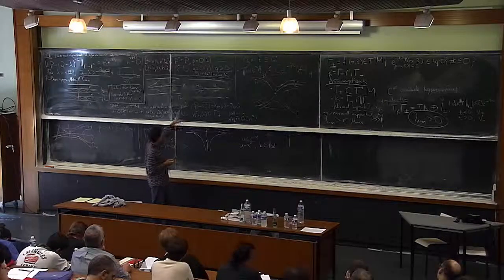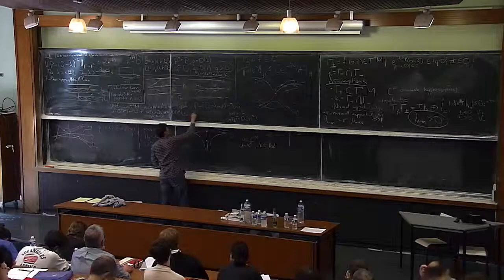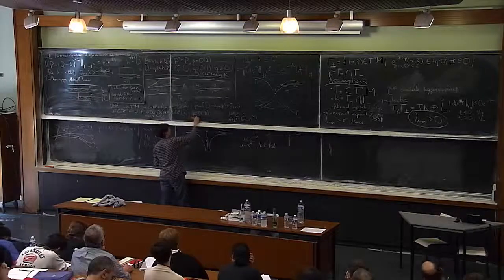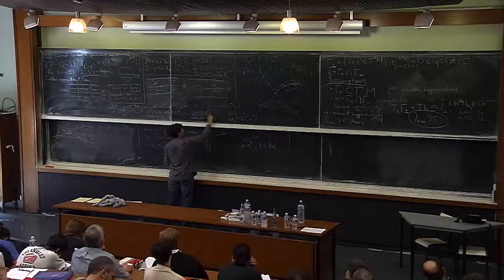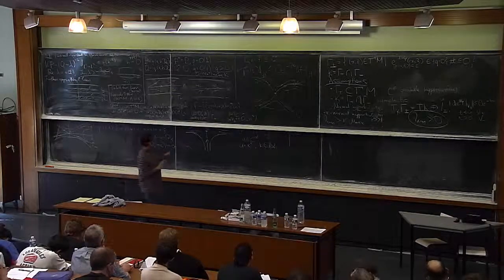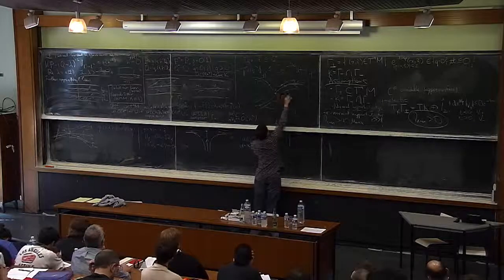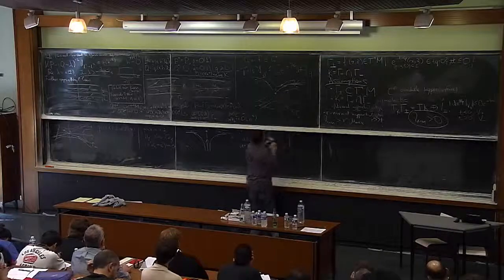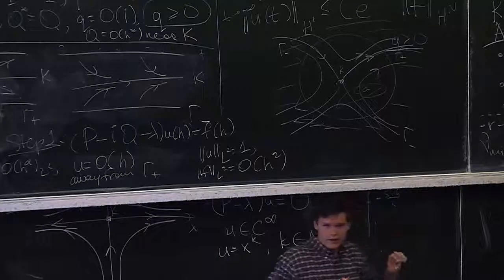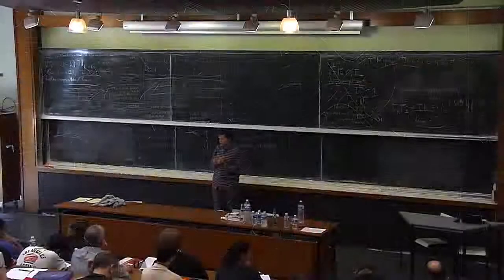Now, the first step in the proof would be to show that u is O large of h away from gamma plus. The complement of gamma plus is an open set in the phase space. So what this means is that if I wanted to measure my u somewhere, let's say somewhere here, so I want to take a pseudo-differential operator supported away from gamma plus and apply it to u and measure the norm, it would be smaller than you would expect.